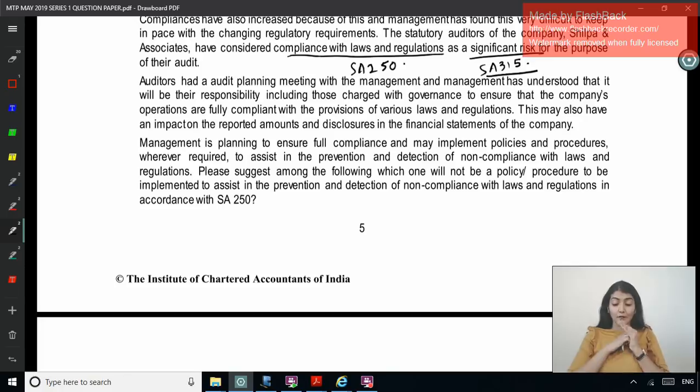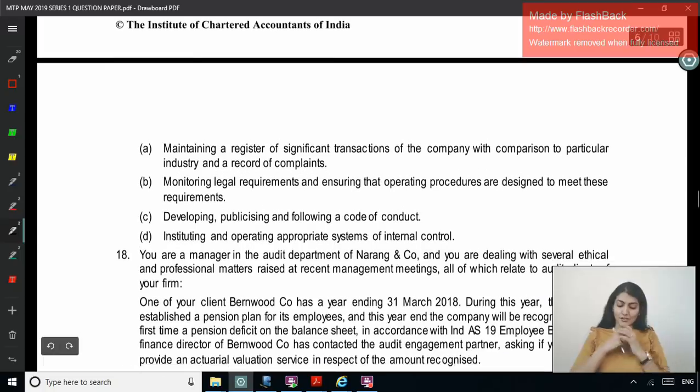Please suggest among the following which one will not be a policy to be implemented to assist in the prevention and detection of non-compliance with laws and regulations in accordance with SA 250. Right? Whose responsibility is it to comply with laws and regulations? Management's responsibility. So what steps should be taken by the management to ensure compliance? Maintaining a register of significant transactions of the company with comparison to particular industry and a record of complaints. Okay. Monitoring legal requirements and ensuring that operating procedures are designed to meet these requirements. Legal requirements, right? There should be a policy and procedure for the same.